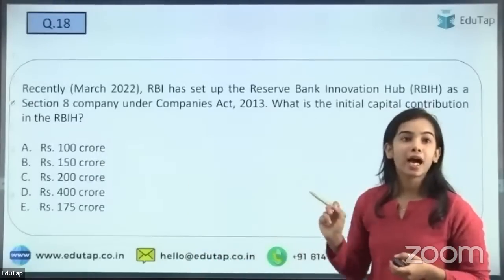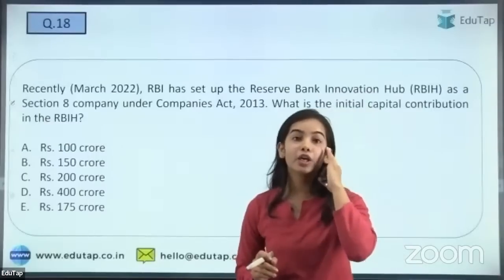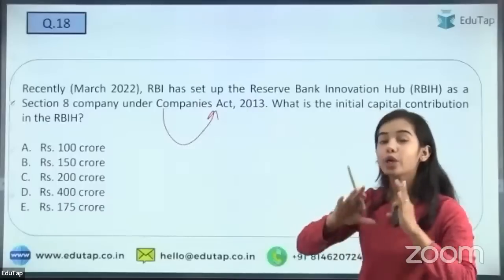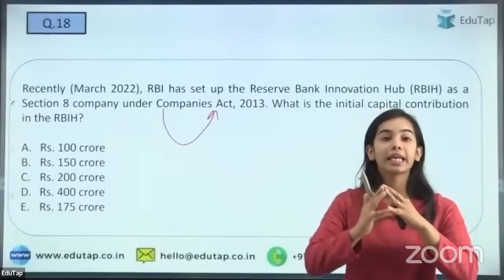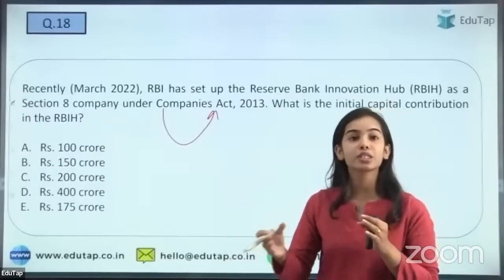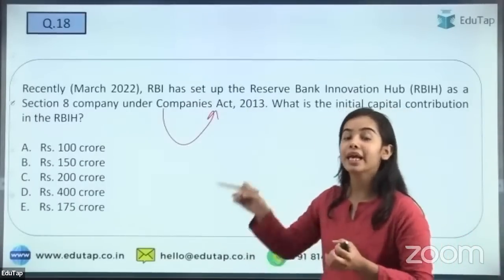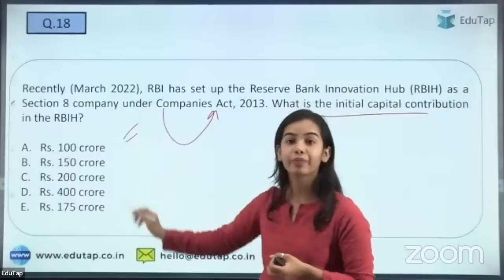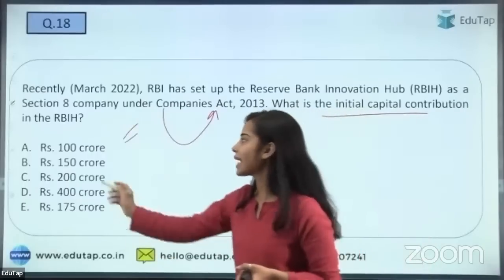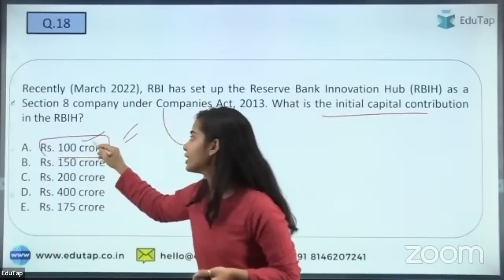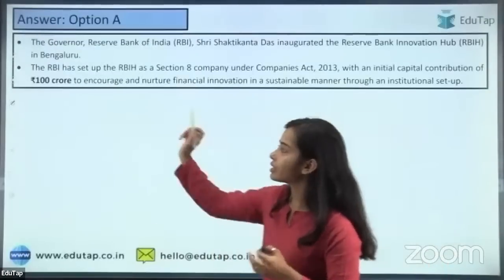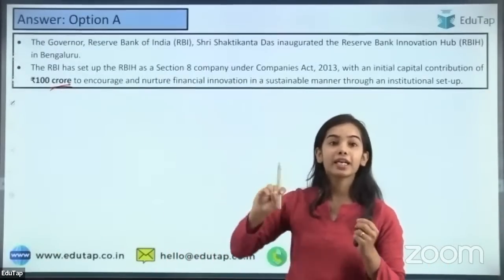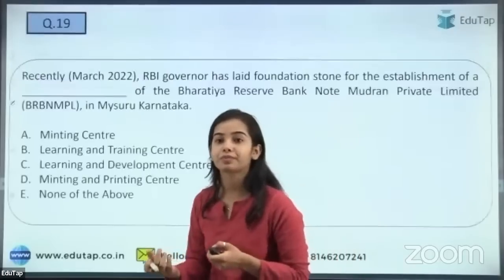Next is, recently RBI has set up the Reserve Bank Innovation Hub as a Section 8 company under the Companies Act. This is a wholly owned subsidiary of the RBI. You have to tell what is the initial capital contribution in the RBIH. So yes, I am getting the answer A. That is absolutely correct. Well done, you guys. This is the correct answer. The initial capital contribution was 100 crore, and the RBIH has been set up in Bangalore.